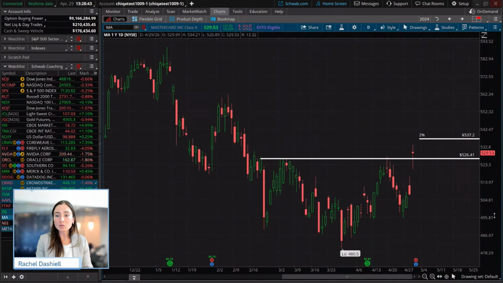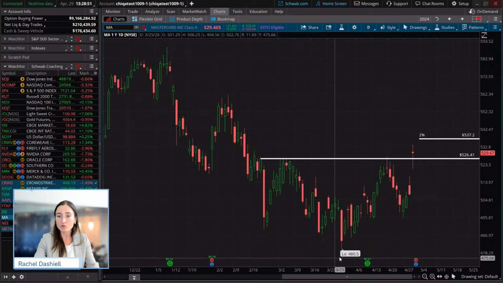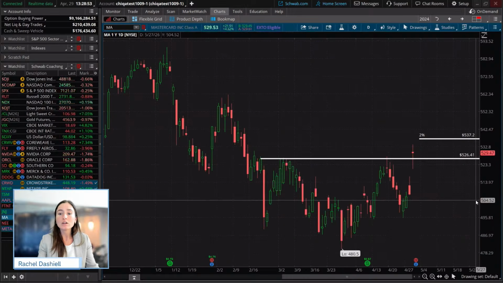Volume is very important in a pattern like this, especially with an inverse head and shoulders, where you have the two shoulders at almost equidistant levels and the head at a lower low. You typically want to see a notable increase in volume in the formation of the left shoulder, the right shoulder, and the head.